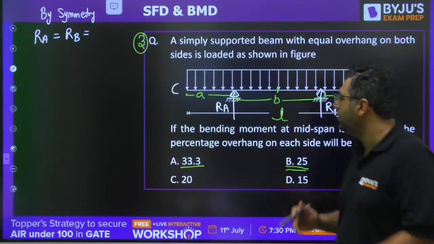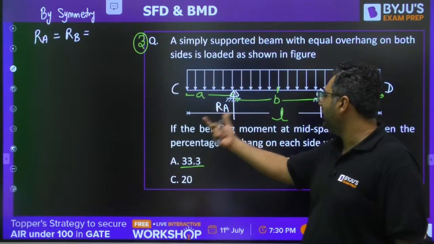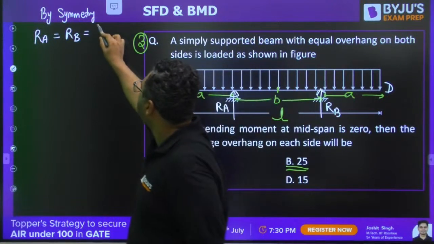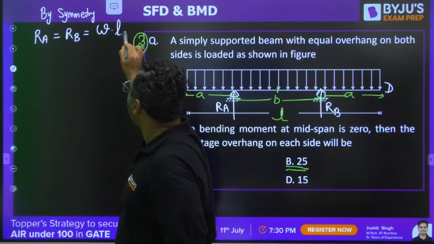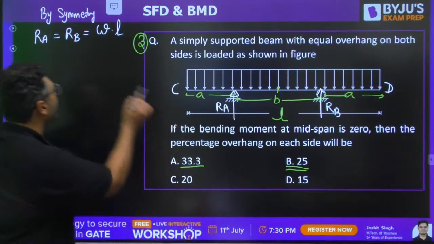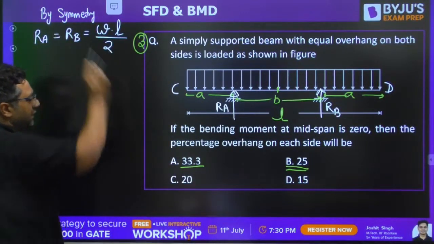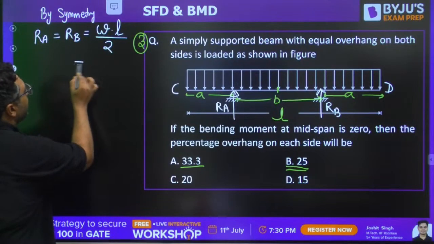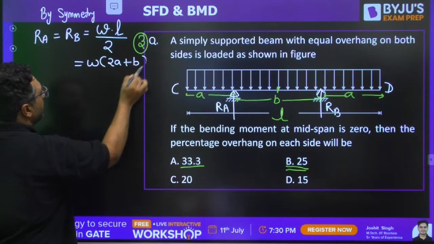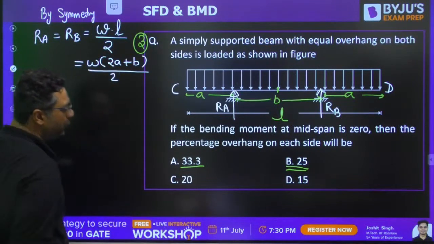Yes, very good, Regan. Total load is W into L. So you can write W into L, this is the total load, divided by 2. So you can also write it as W into (2A plus B) divided by 2. This is the support reaction.